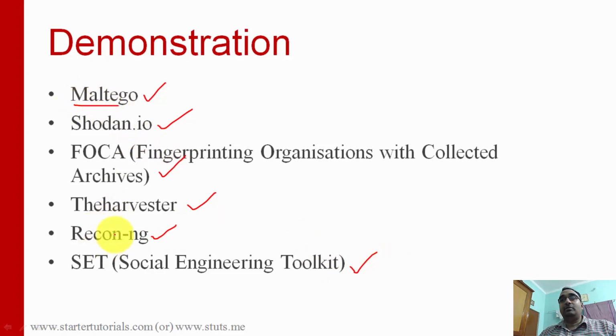Maltego, theHarvester, Recon-ng, as well as Social Engineering Toolkit, all these 4 software are available in Kali Linux. So if you have the Kali Linux operating system, no need to install this software. These 4 software are already available by default in Kali Linux.